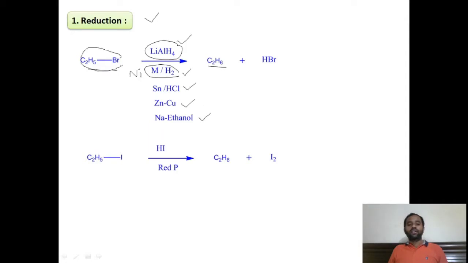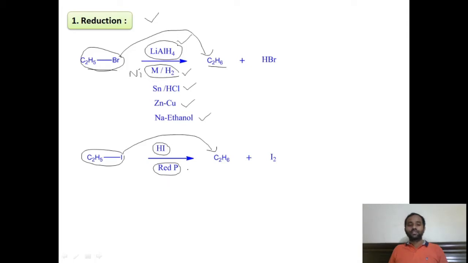Our alkyl halide, ethyl bromide, is converted to ethane. Similarly, ethyl iodide undergoes reduction to give ethane in the presence of hydroiodic acid and red phosphorus.